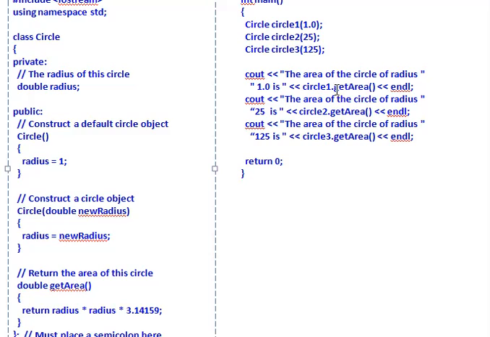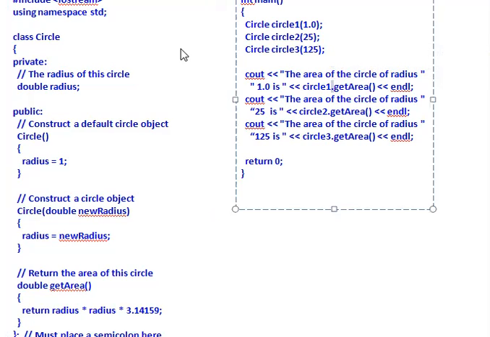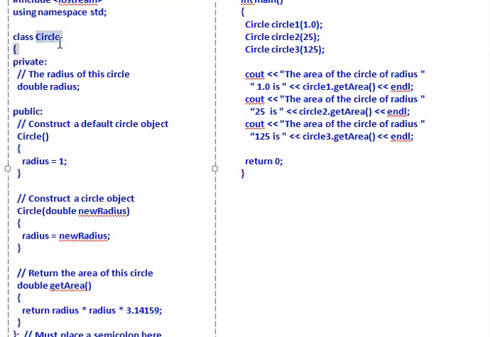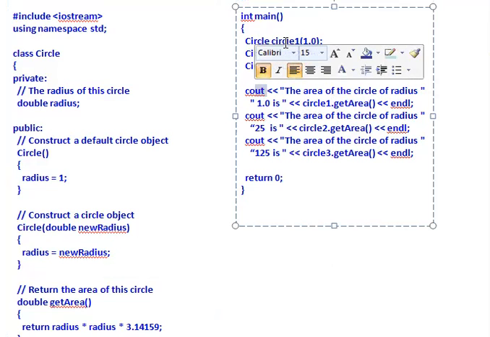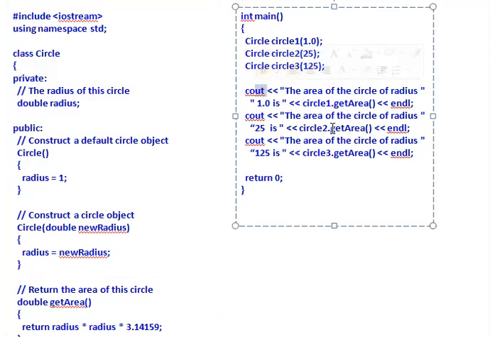So the dot operator communicates with class Circle, and inside it the getArea function is invoked. After the computation is processed, the output is displayed in the main function by the cout statement. The same is repeated for circle2 and circle3, calling circle2 dot getArea and circle3 dot getArea.